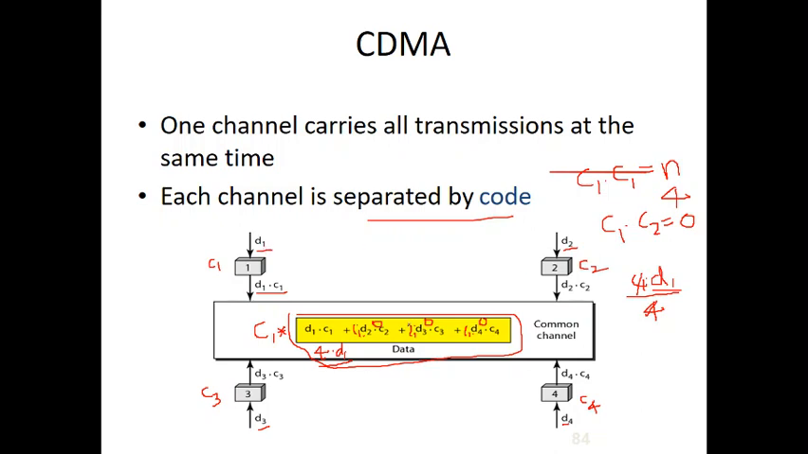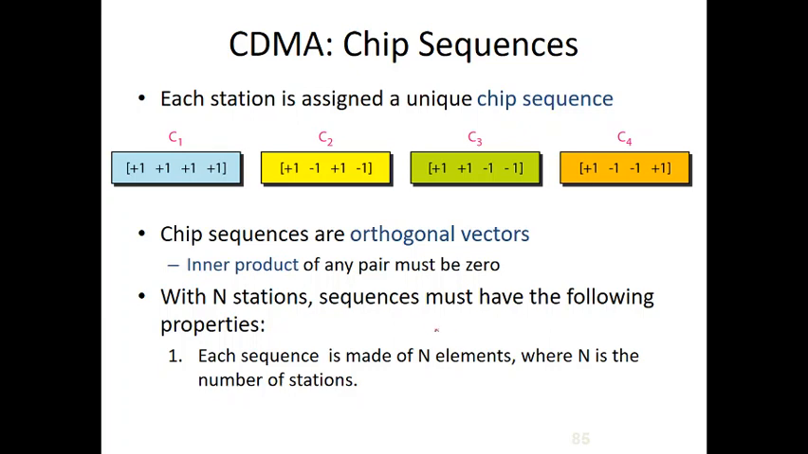So D1, D2, D3, D4 are the data, C1, C2, C3 and C4 are the codes. So this is the main idea behind code division multiple access. The actual code given to each device is called chip sequences.